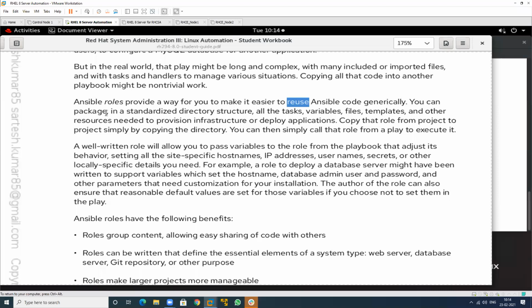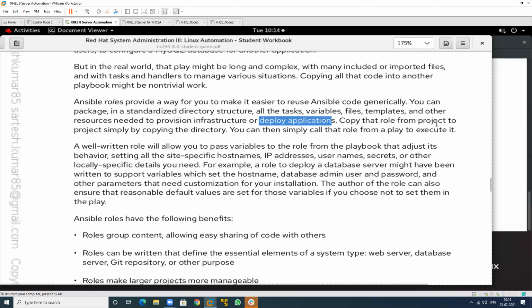Generically, you can package Ansible code in a standardized directory structure with all tasks, variables, files, templates, and other resources needed for provisioning infrastructure or deploying applications. So you can use this whole concept.